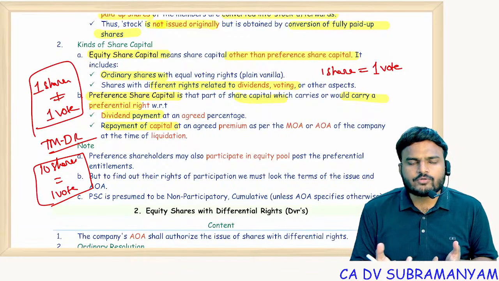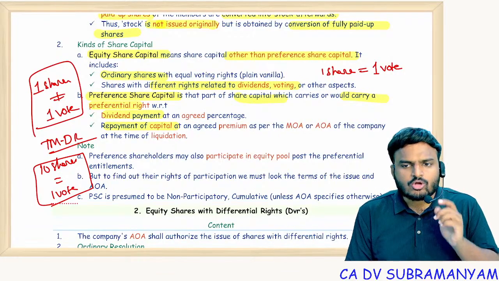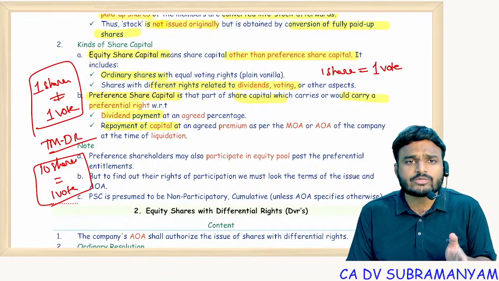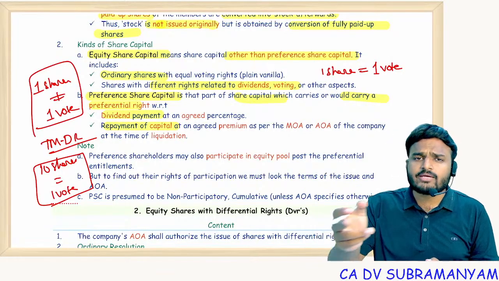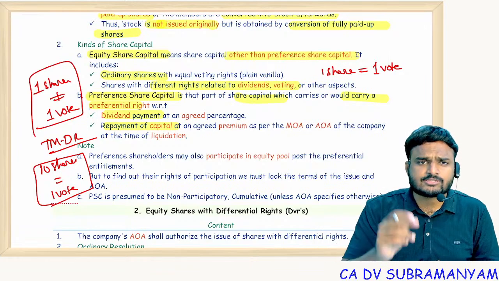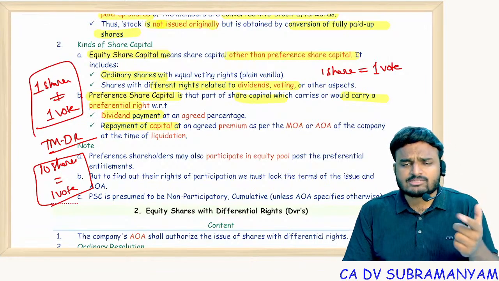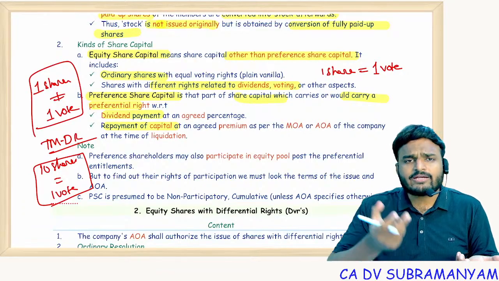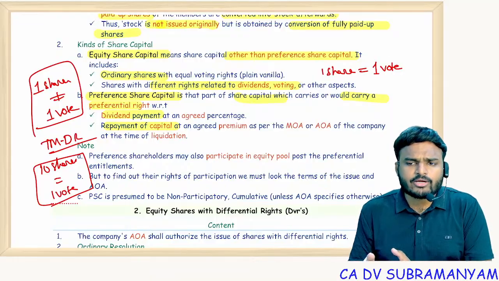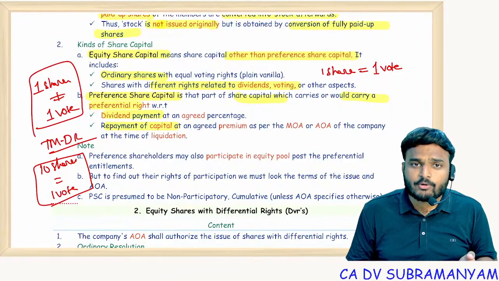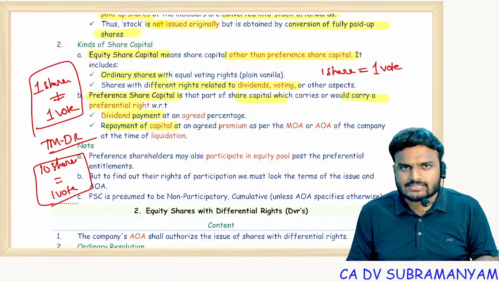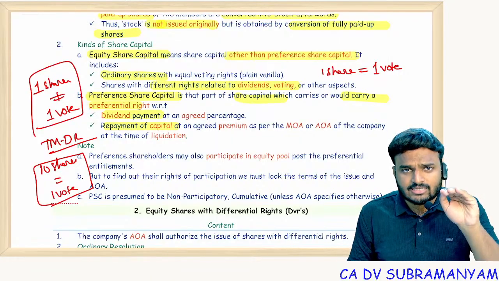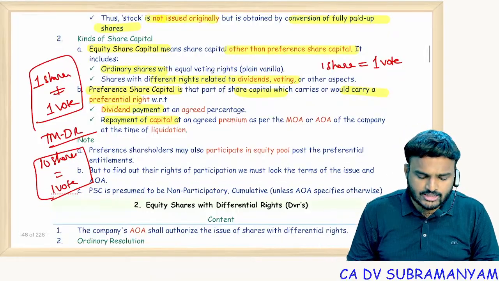From the public point of view, they subscribe shares not to exercise voting power in the company. They subscribe shares only to get higher returns. Banks will pay interest just some 6%. So they expect more returns. That's why they're ready to take more risk. If you're taking more risk, you definitely expect more returns. So public point of view, returns. Whereas promoters point of view, superior voting rights. Getting my point? So Tata Motors issued differential rights where voting rights are inferior to ordinary shares.